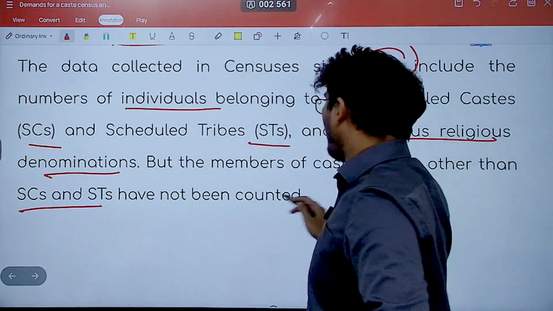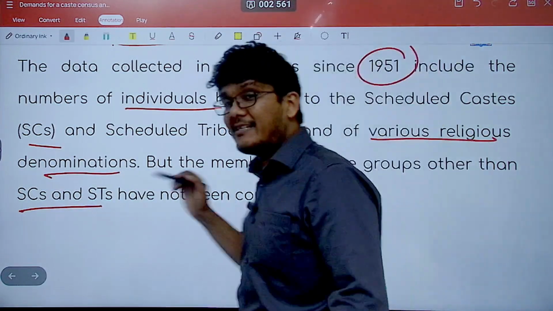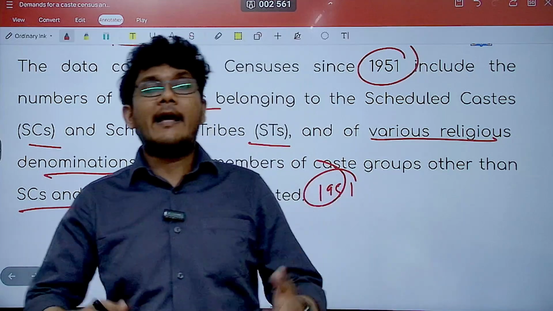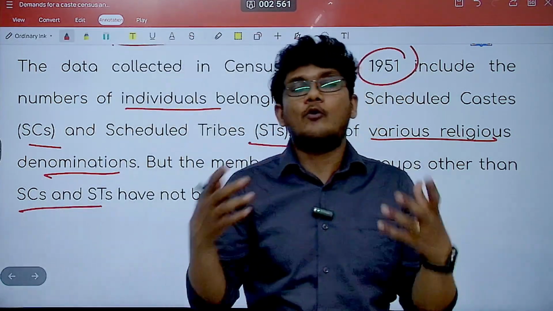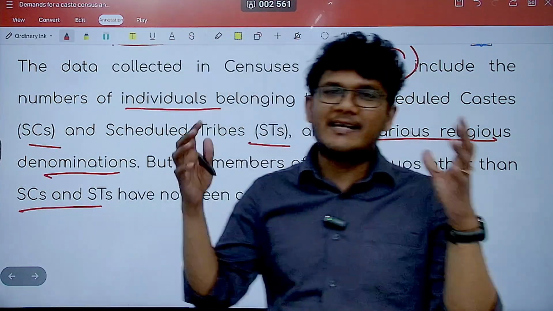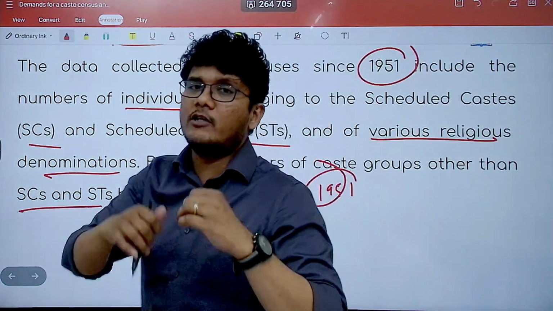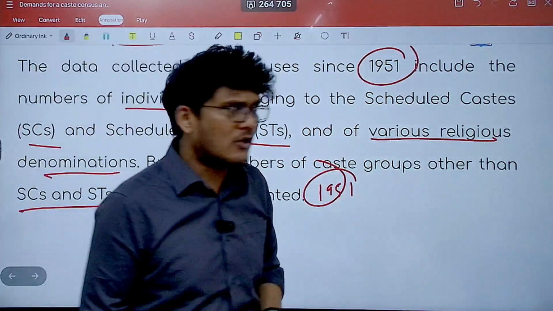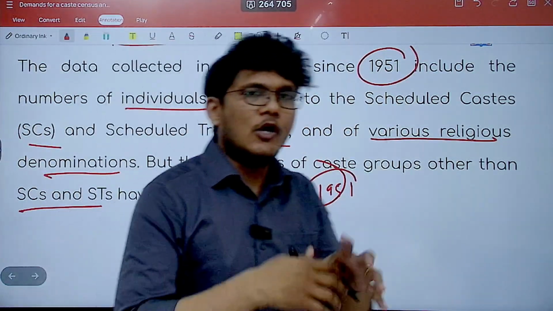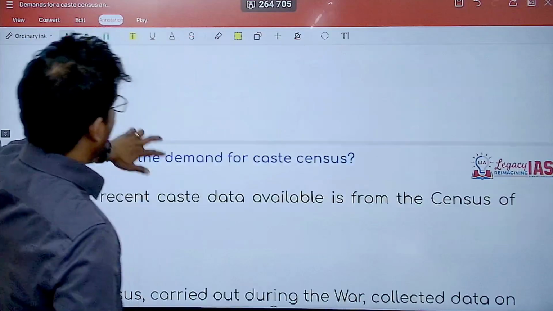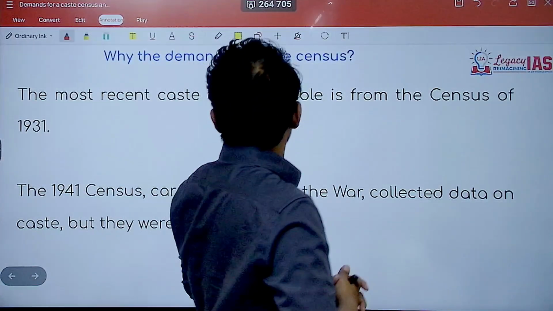So in 1951, what happened? You have the SC and ST population, but you do not have the other castes. You don't have the OBCs, various OBCs, etc. At the same time, within SCs and STs also, there is no sub-categorization present. So basically, as good as no data is present within the country.